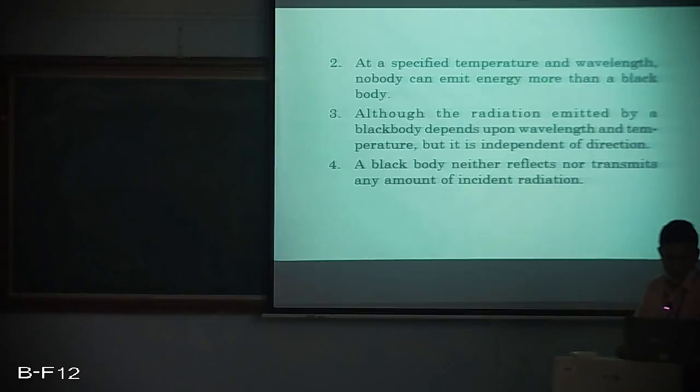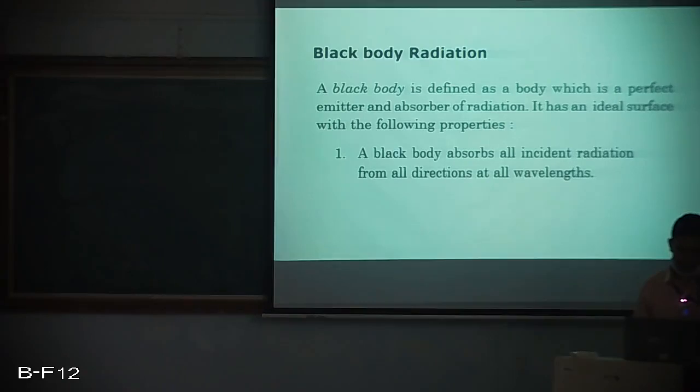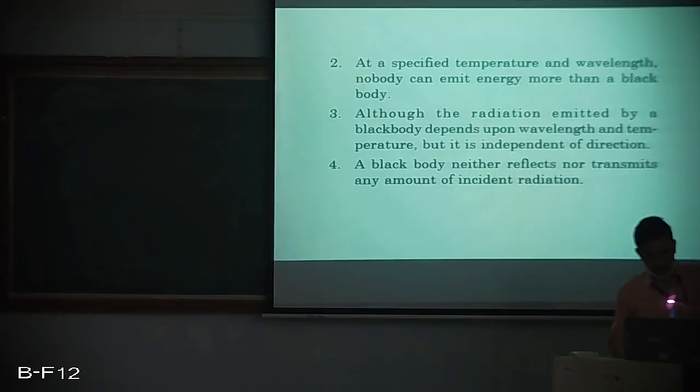So a black body neither reflects nor transmits any amount of incident radiation. Whatever falls on the black body, everything is getting absorbed. So there is no question of reflection or transmission. So these are the four typical properties of a black body, and we need to remember that a black body, in the actual real life sense, doesn't exist. It is only an ideal thing, to tell that a black body is a good emitter as well as an absorber, and it is a poor reflector and transmitter, and it is a pure emitter and absorber at any wavelength and at any temperature.